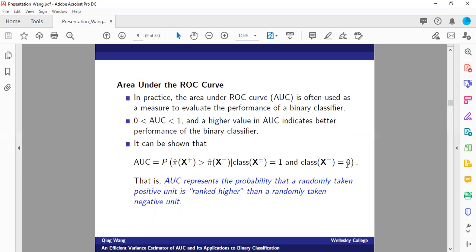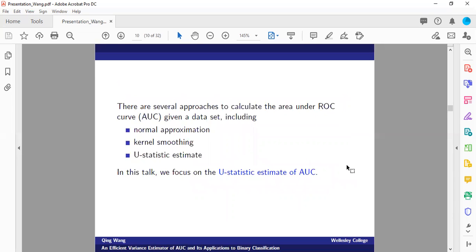Here, ranked higher means having a higher predictive probability in the context of generalized linear regression. In other contexts, such as using a support vector classifier, this may mean having a shorter perpendicular distance to the decision boundary. In practice, AUC can be estimated using different methods given a data set, such as normal approximation, kernel smoothing, or U-statistics. In this talk, we focus on the U-statistic estimate of AUC.